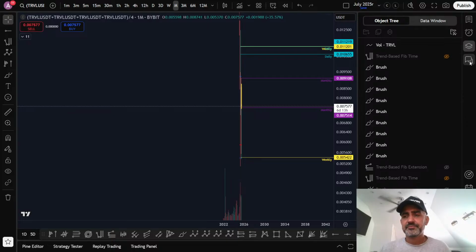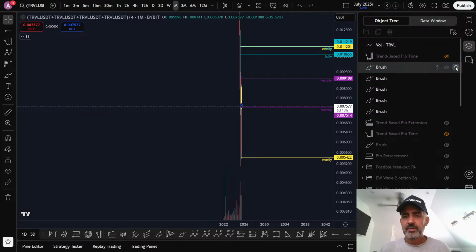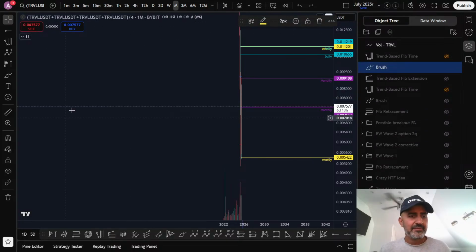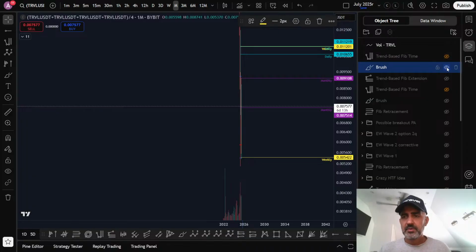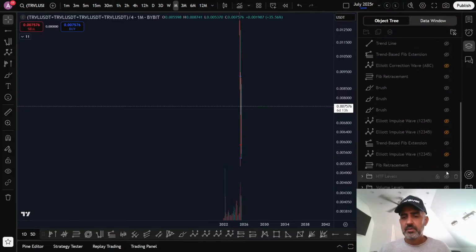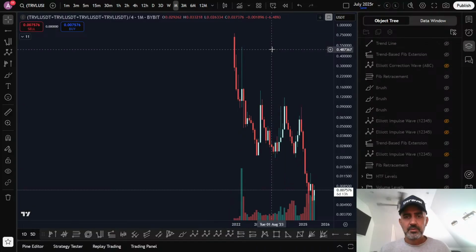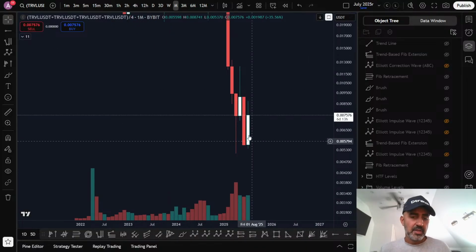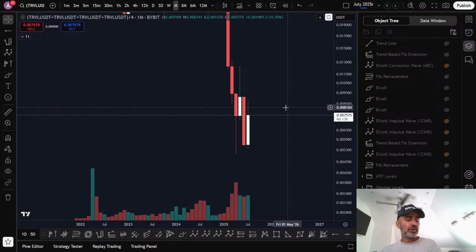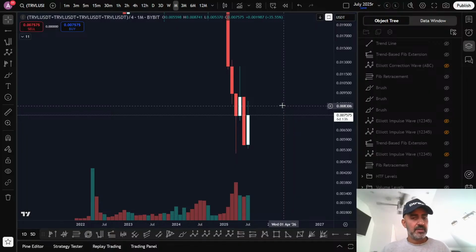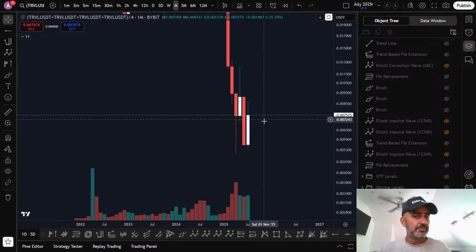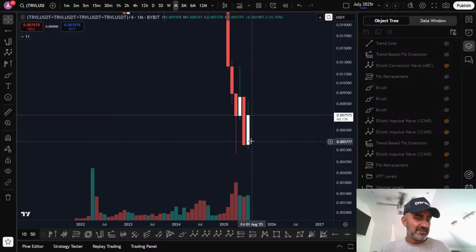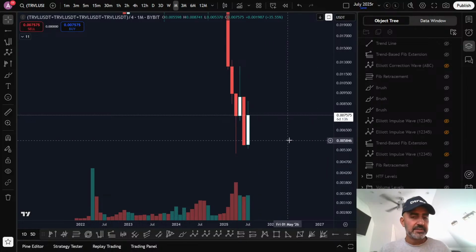Okay, and then get rid of these brush strokes. Let me have a look at the monthly time frame. Already this month we've put in more volume than the previous month. Already we're looking at a really nice bullish month. However this monthly candle ends, this is a bullish month. Yeah, as long as it doesn't end red. But yeah, this is a bullish month.